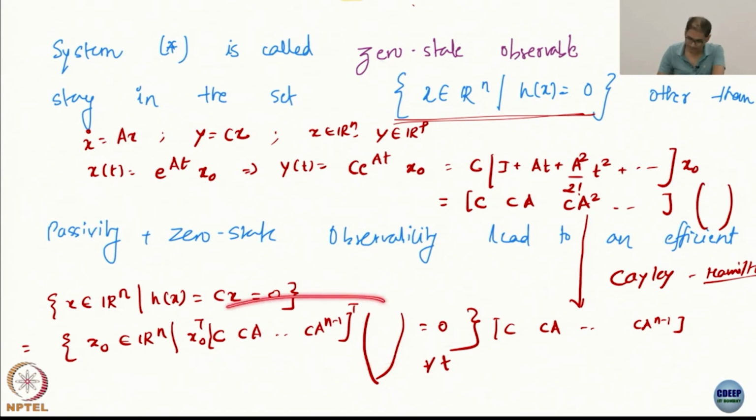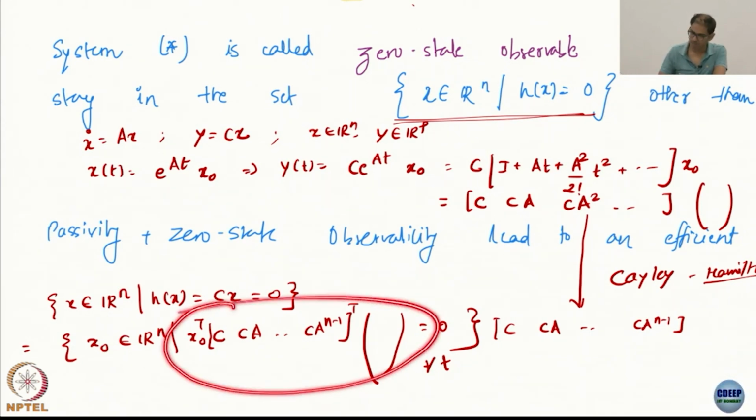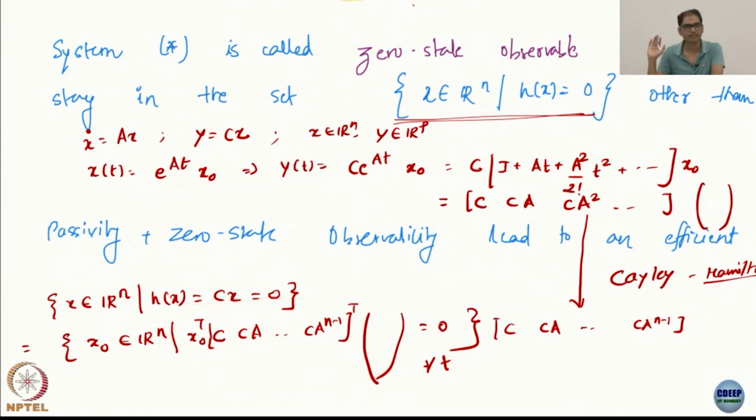How did we get this product? Just from here, plugging in the solution for x. Nothing magical, just plugging in the solution for x, expanding the exponential and rewriting it in an appropriate matrix product form. That is it. Even if you are not convinced about this, you can go back and think about it. That is not a problem. It will come out to be like this.